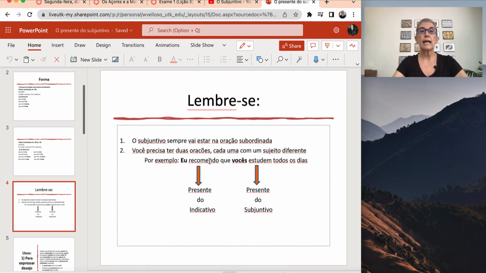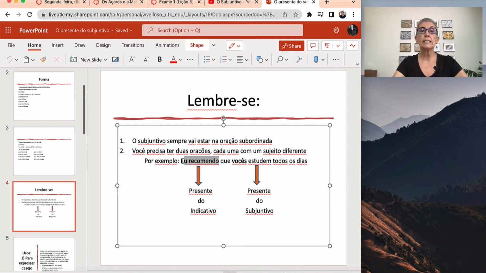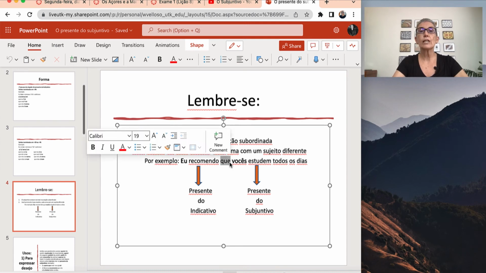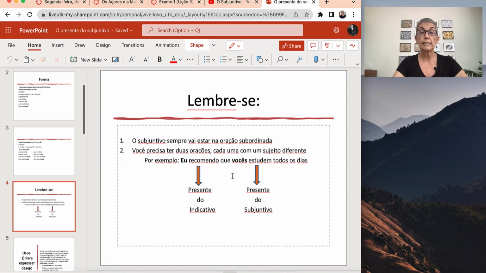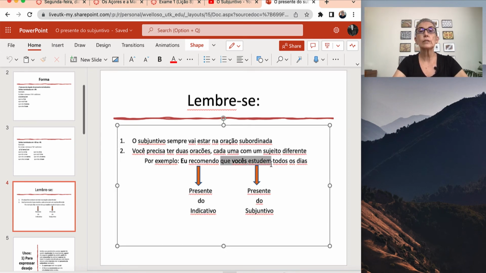So you see that the verb in the main clause is in the presente do indicativo. Eu recomendo, I recommend. And the next one, que vocês estudem. So you see why you conjugate the verb with que, because the dependent clause is introduced by que, okay? Então eu recomendo que vocês estudem todos os dias.